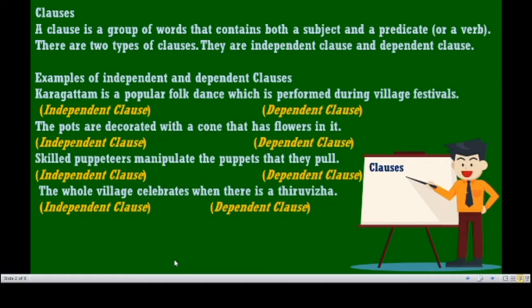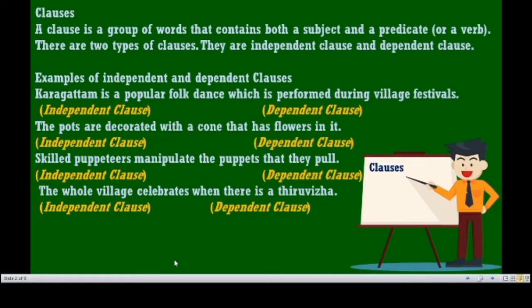Classes. What is a class? A class is a group of words that contains both a subject and a predicate. There are two types of classes. They are the independent class and the dependent class. So a class is a group of words which contains both a subject and a predicate.